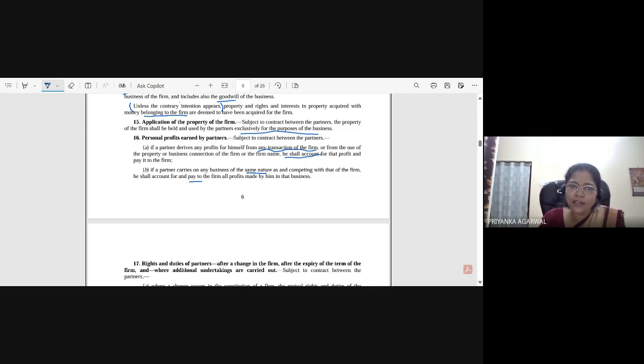So that additional 2 diamonds which he has sold, he has kept the profit, the sale price of those 2 diamonds, in his own pocket. He has not accounted for that. So what is this? This is a secret profit, right? Or from the use of the property or business connection of the firm.